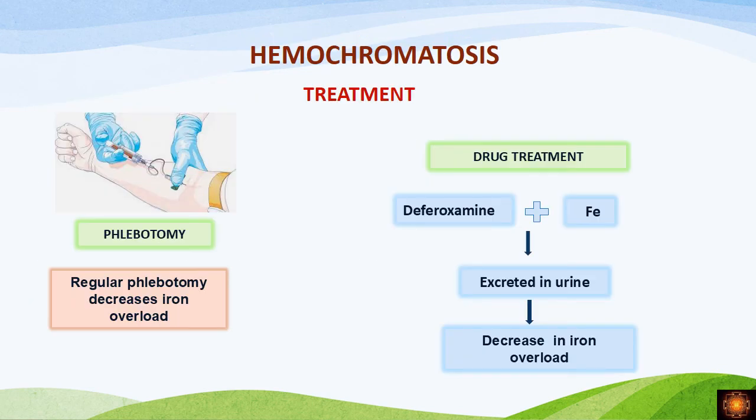So the treatment for hemochromatosis, the best treatment is phlebotomy. Regularly the patient has to bleed to reduce his iron overload. So some amount of blood is removed, which will be replaced by fluids. Regular phlebotomy decreases the iron overload, and the patient also can be given drug treatment. They give the iron chelator deferoxamine, which combines with the iron and helps in the excretion of the iron through the urine, so that there will be a decrease in the iron overload. So this is the treatment.